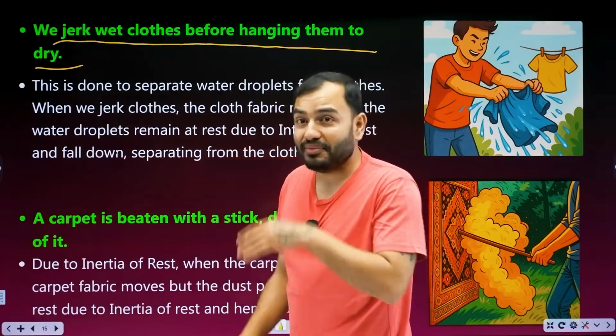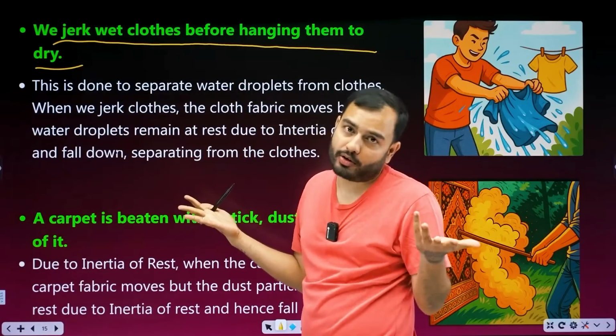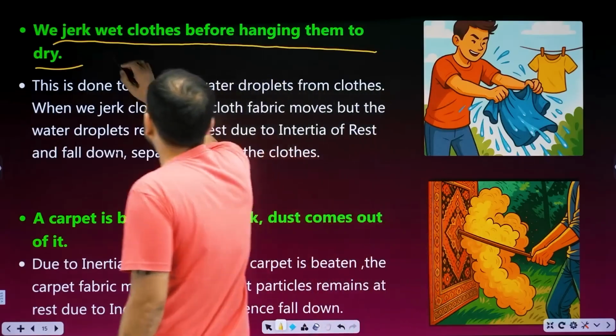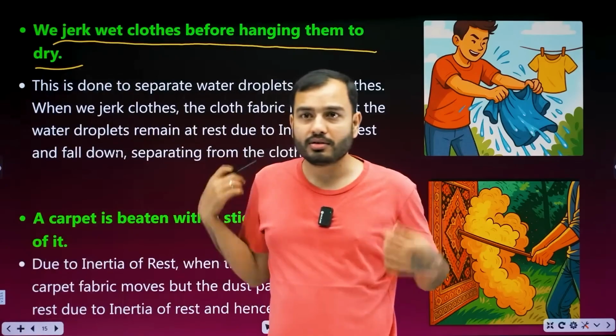Water is best. So beta, we should wet clothes. What happens by soaking? Water gets out, but the clothes stay in place. Why does that happen? We should wet clothes before hanging them to dry. So the holy for me here, I am drenched.